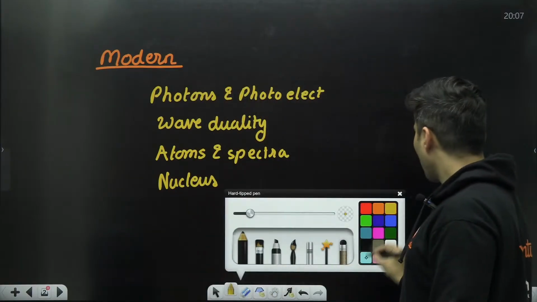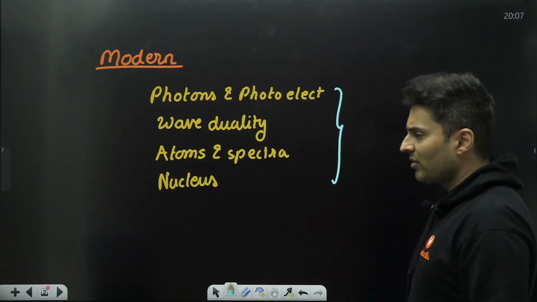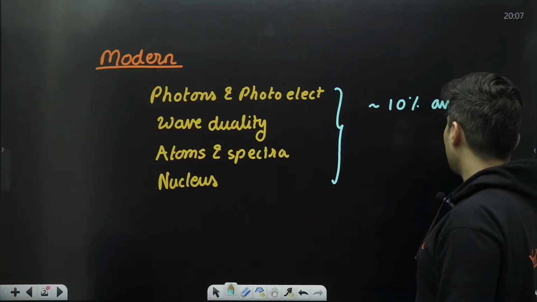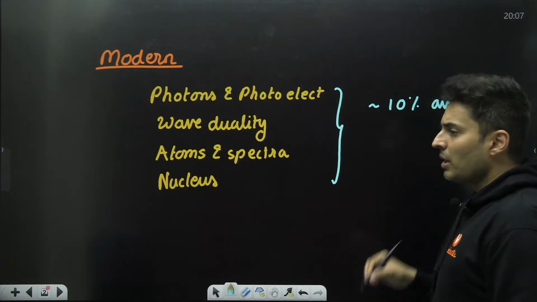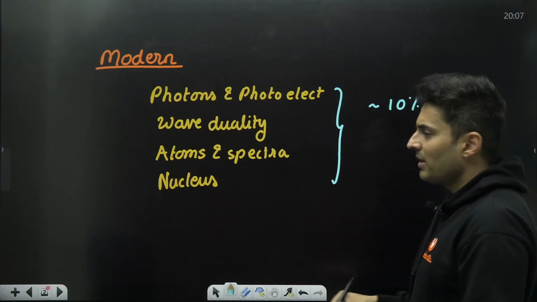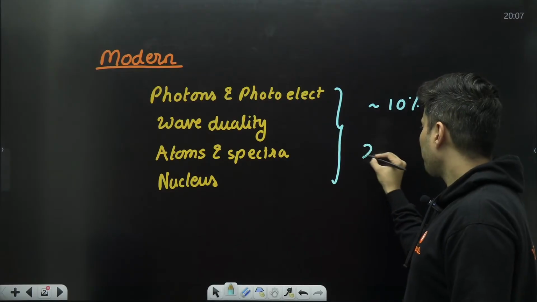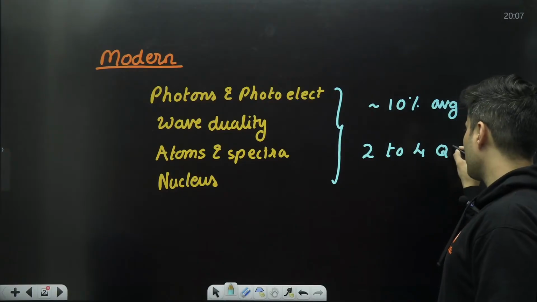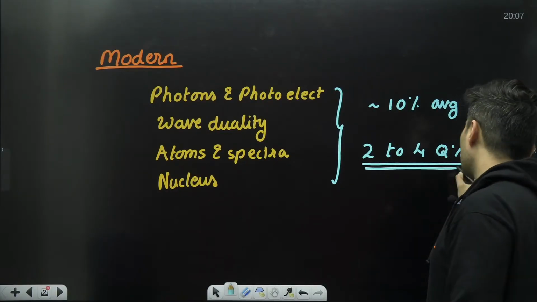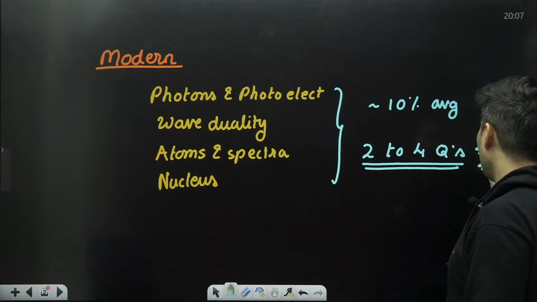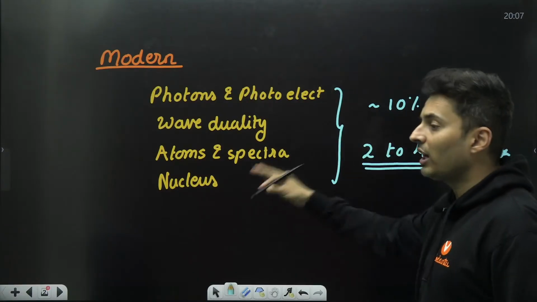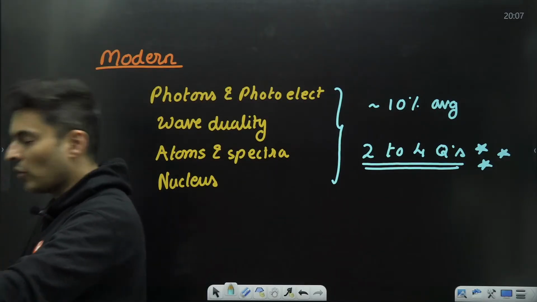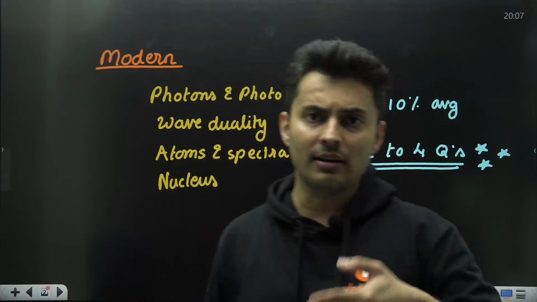Now if you see all these specific topics, around 10% average weightage is there. In every shift, you can roughly expect a minimum of two, but usually three, two to around four questions just from this. So it is definitely a very important unit. In fact, this is the highest weightage unit of entire physics, even more than current electricity. So we'll do a quick concept revision and then we will start solving the problems.